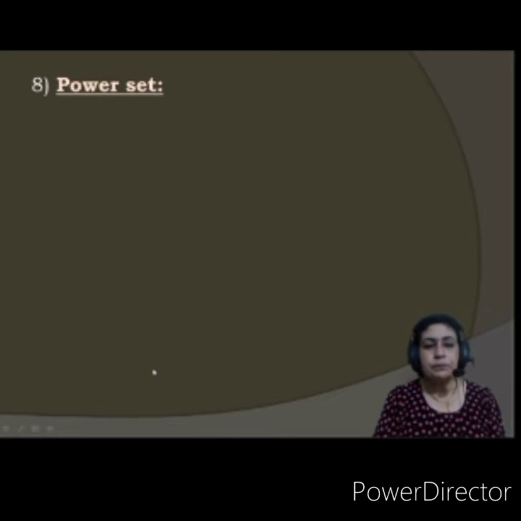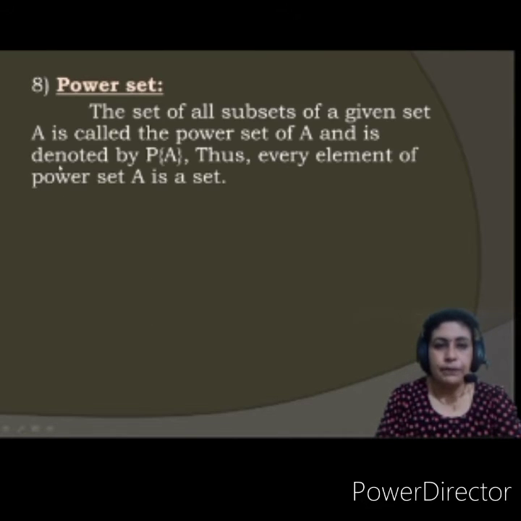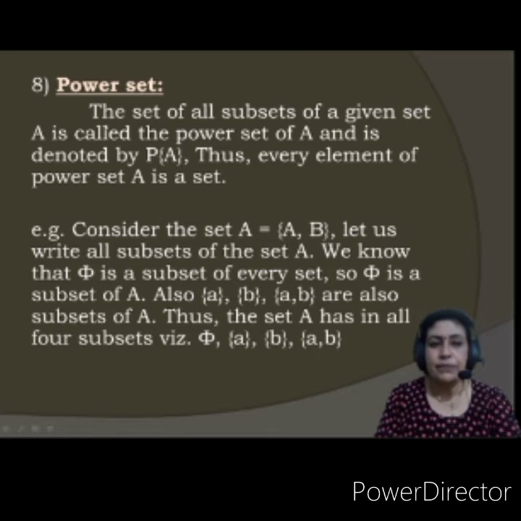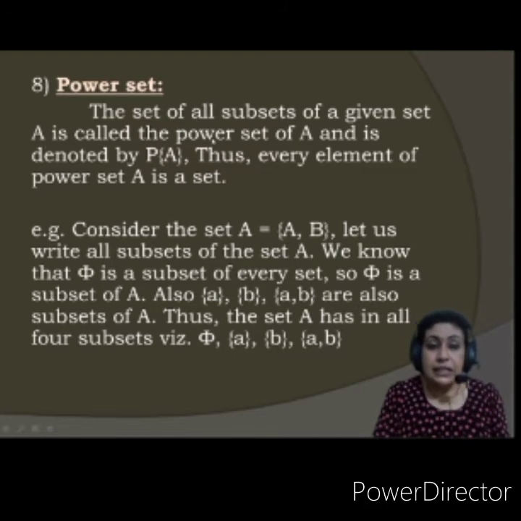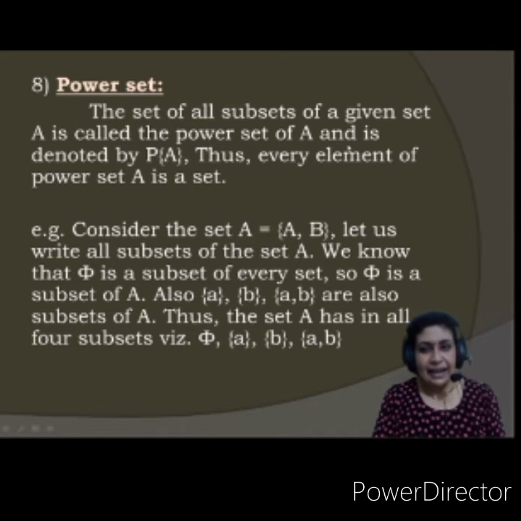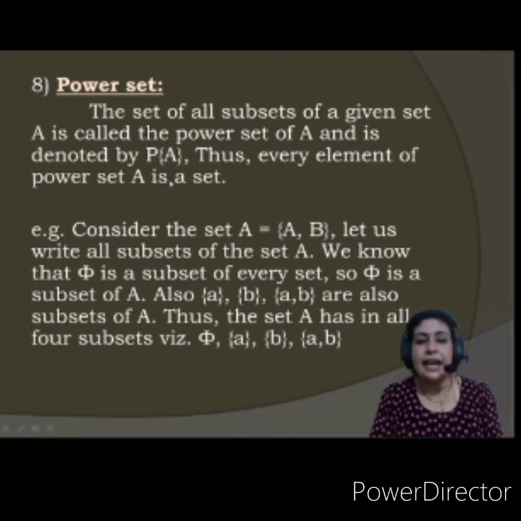Power set. What is power set? The set of all subsets of a given set A is called the power set of A and is denoted by P of A. Thus, every element of the power set of A is a set. Let us see with the help of an example.